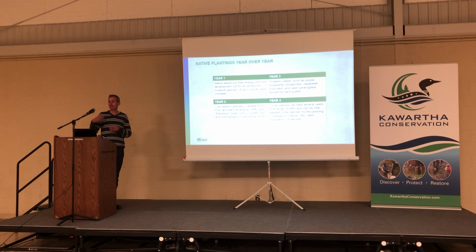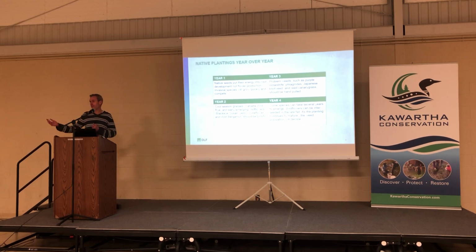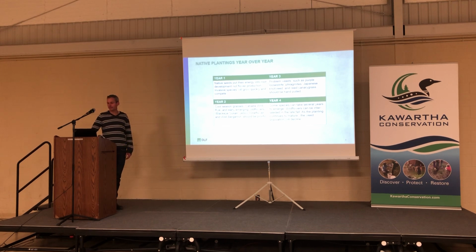Year 3 is when you're going to start to see some problem weeds that you may notice, and that's when you have to go back and hand pick those areas because the herbicide you're not able to use. And that's also going to allow the other species to emerge and have a prolific look for the sites. And then, as we say, year 4 is when you're going to see the full emergence of most native species and most native mixes. And that's also when the gratification and the look really comes out.